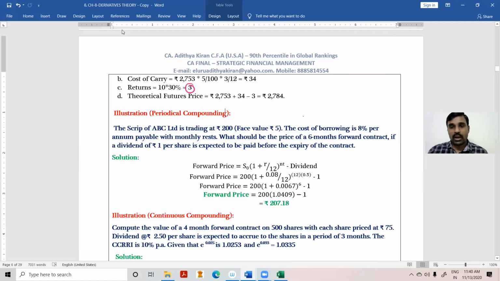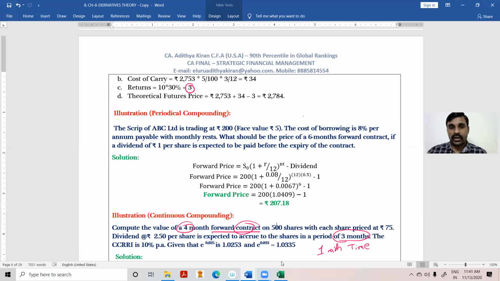But here, in this problem, look at this point. Contract is a 4-month contract. Compute the value of a 4-month forward contract. But dividend is received after 3 months, in a period of 3 months. That means I have 1 month time to reinvest the dividend. So at the end of 3 months, I have received the dividend, but the contract will expire after 4 months. Therefore, I have 1 month time to reinvest the dividend.